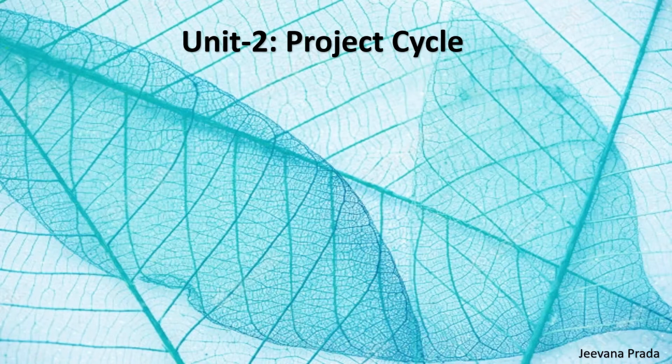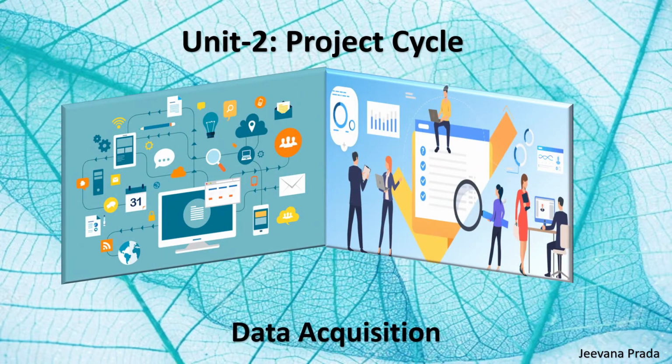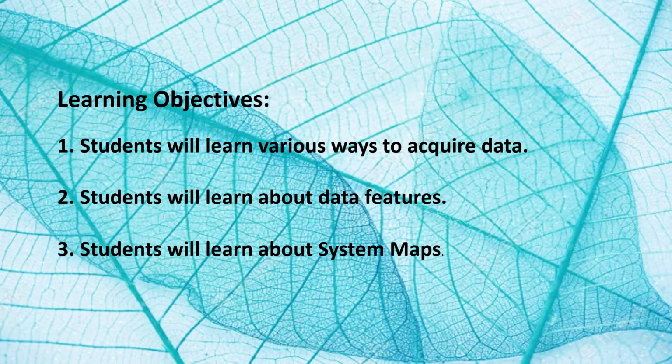Hello children, in this video we are going to study Unit 2, the AI project cycle, and the topic is data acquisition. At the end of this session you are going to learn various ways to acquire data, the data features, and the system maps.